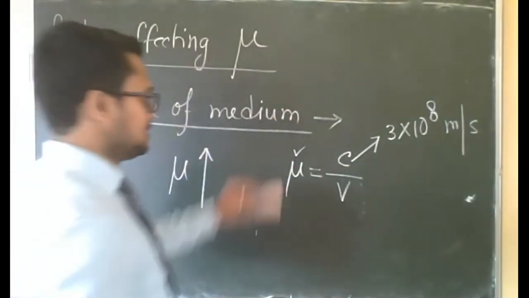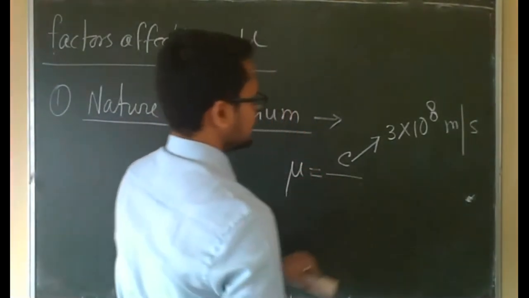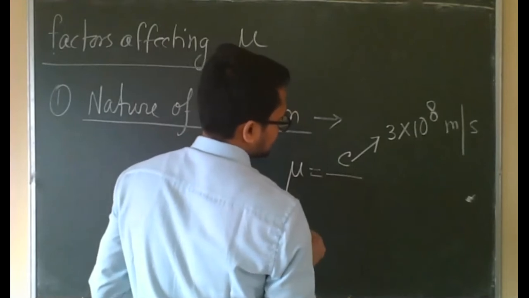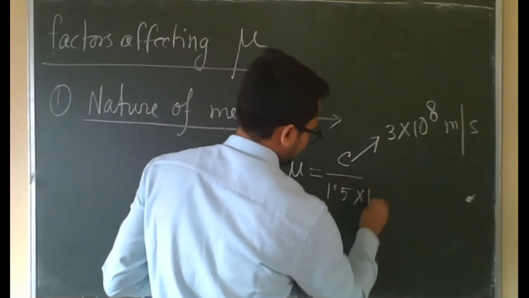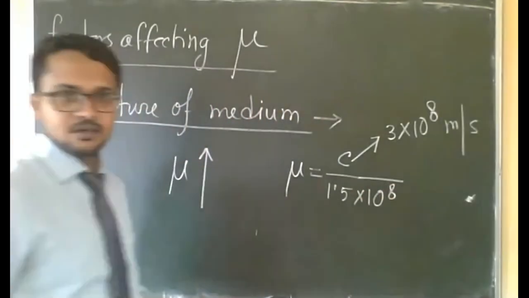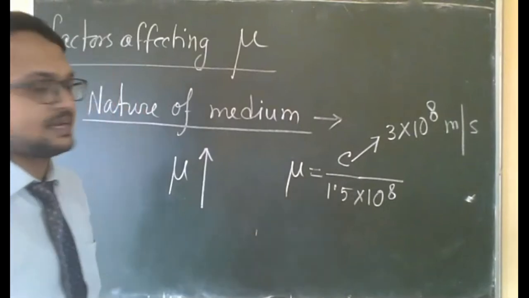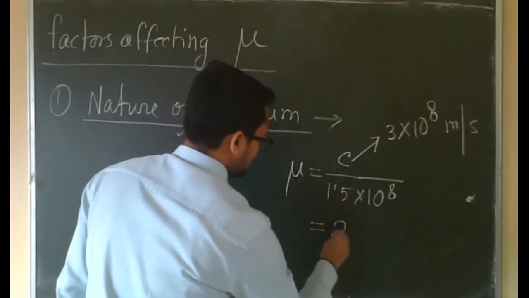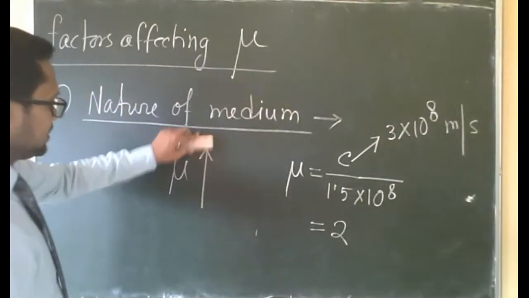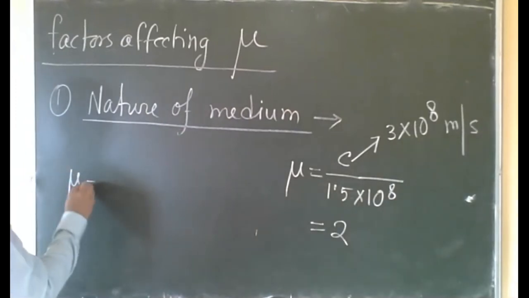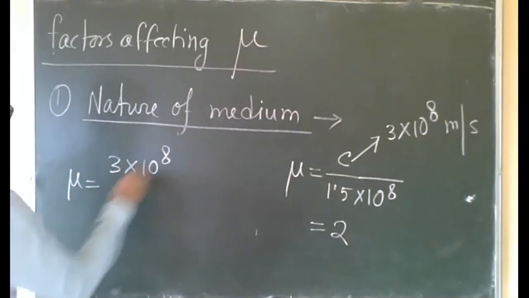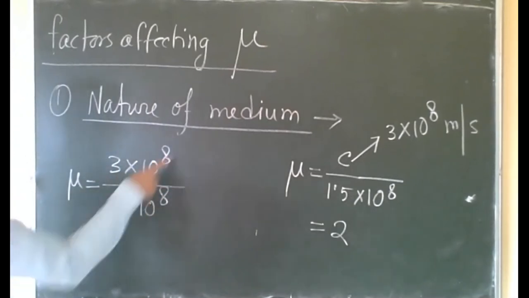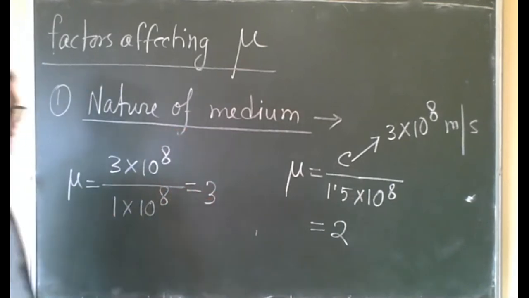Take an example. Suppose in one medium V is decreasing and we get a value of 1.5 into 10 to the power 8. So what will be the value of mu of that medium? 10 to the power 8 cancels out, and 3 by 1.5 is 2. I am taking another medium in which the speed of light is 1 into 10 to the power 8. So 10 to the power 8 cancels out, and mu equals 3.